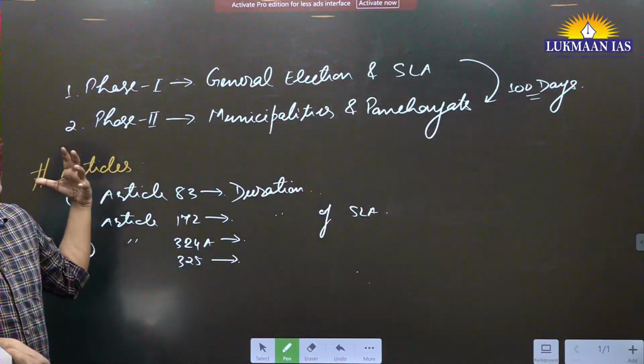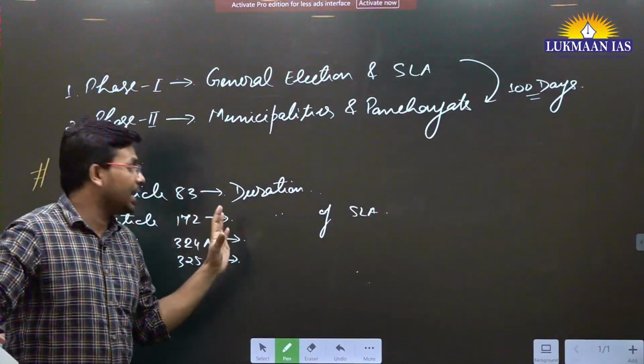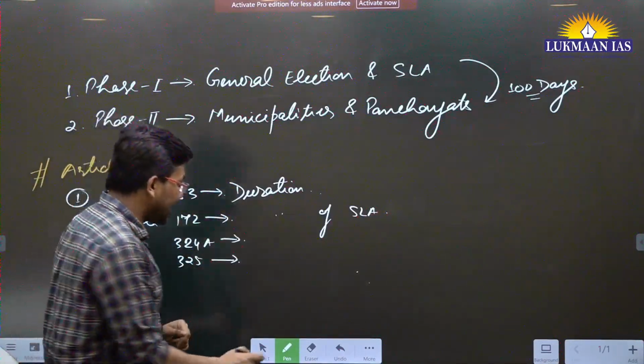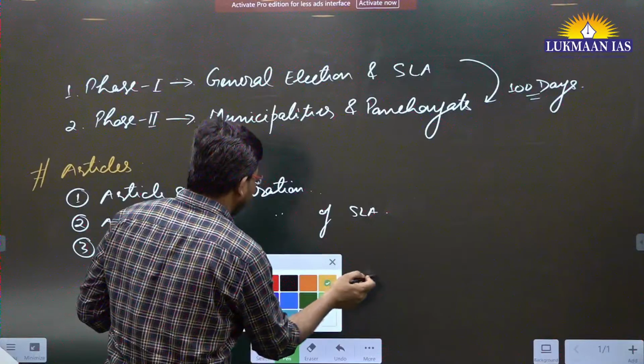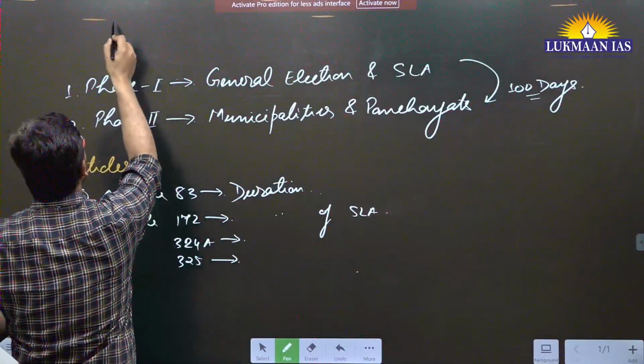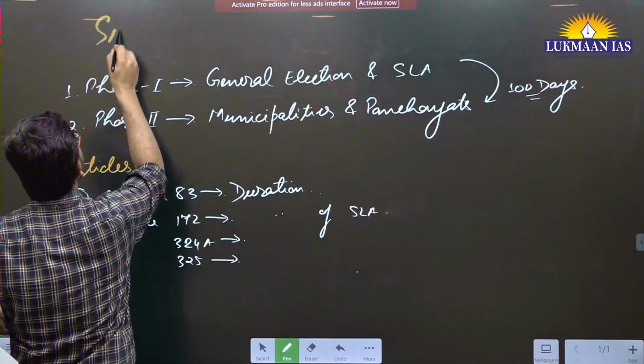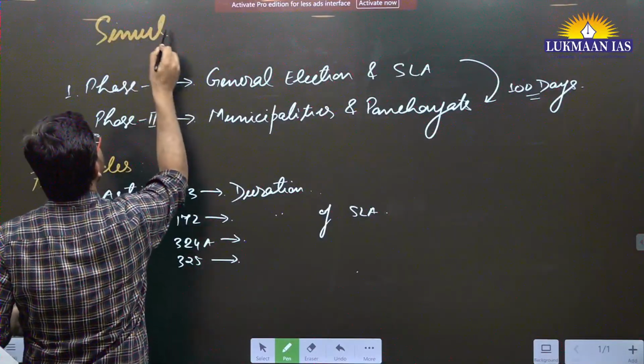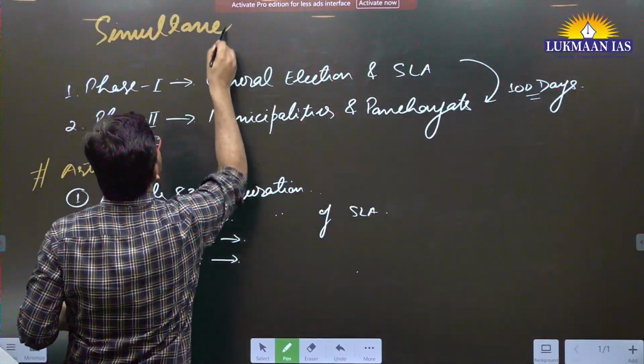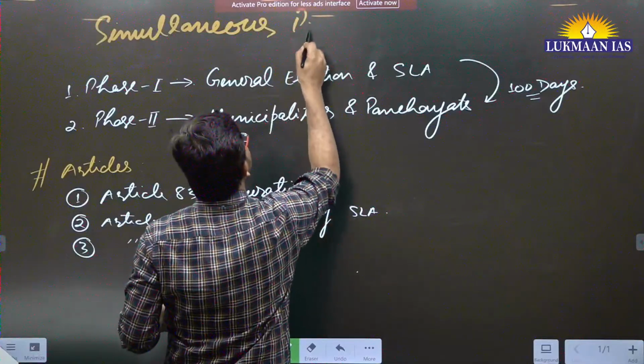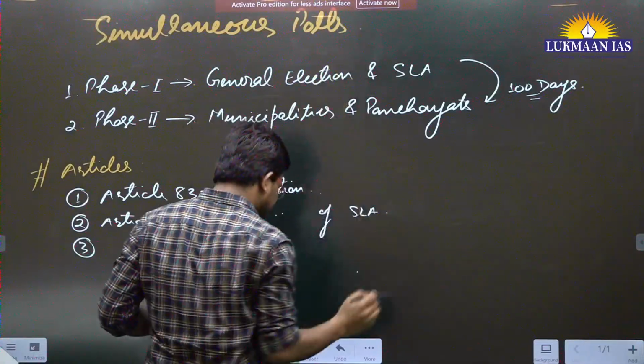However, there are many such articles this committee has recommended be amended from the Constitution of India. We are discussing the matter of simultaneous polls or simultaneous elections in the country.